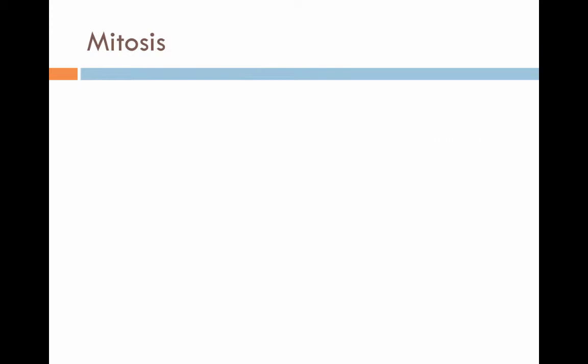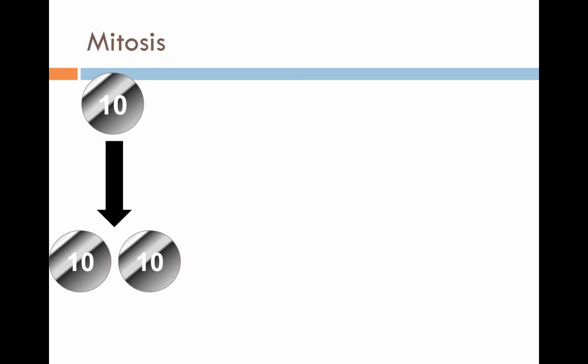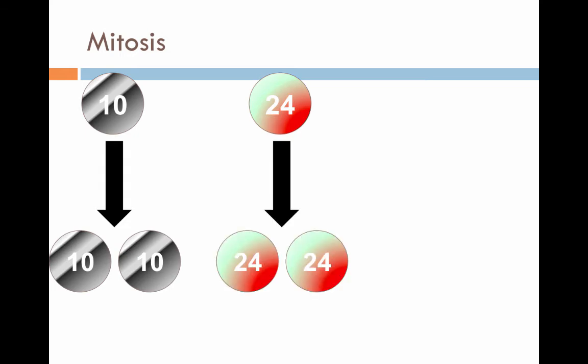This question, even though it's really simple, pops up all the time on the MCAS. If you start with a cell that has 10 chromosomes, and after mitosis, how many chromosomes will be in each cell? Well, you know that mitosis creates genetically identical cells. So if you start with 10, you end with 10. How about if you start with 24? How many chromosomes will be in each cell after mitosis? Identical, 24. Start with 88. How many chromosomes will be in each cell at the end of mitosis?